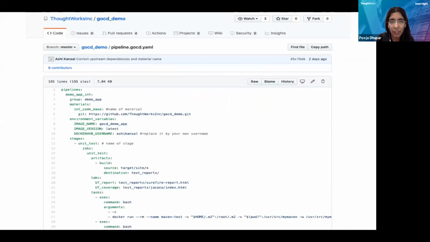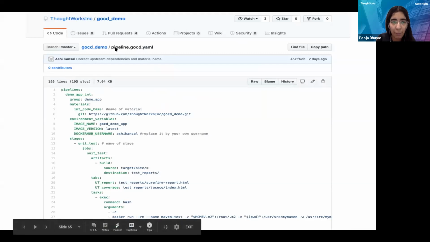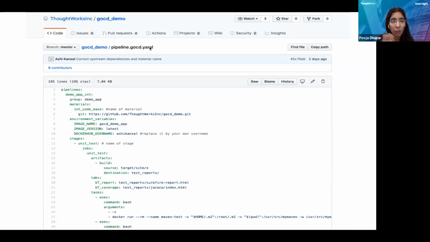In GoCD, it looks for the pipeline.gocd.yaml file. It will apply all the changes coming into this file to your CI server and create pipelines depending upon the YAML file. Whatever you have defined in this YAML file will be created in your CI/CD server.